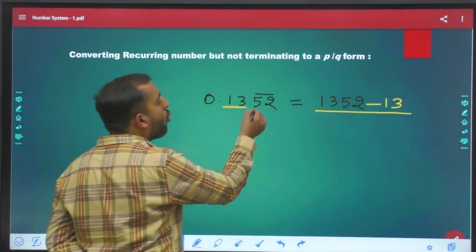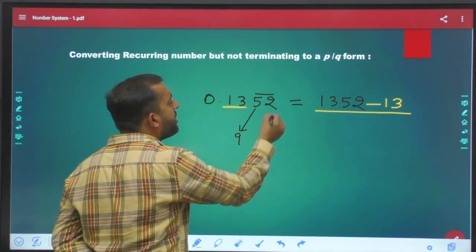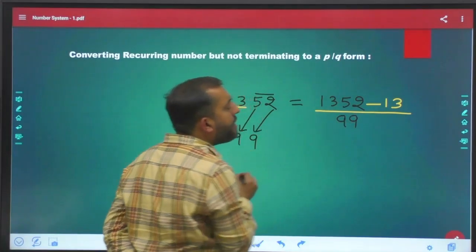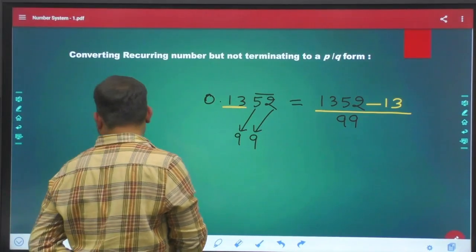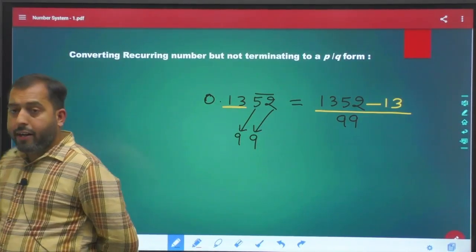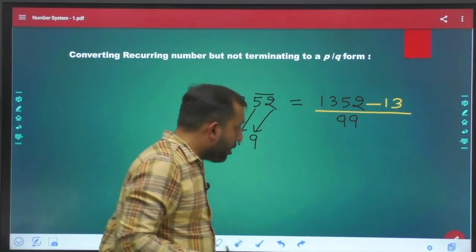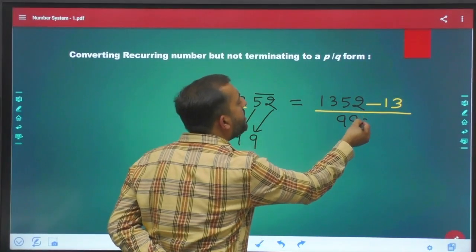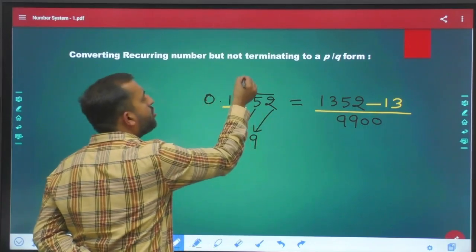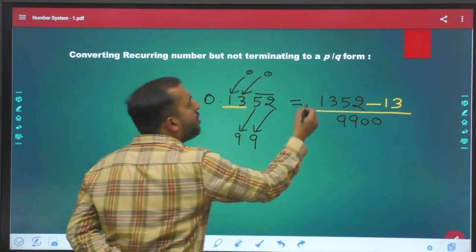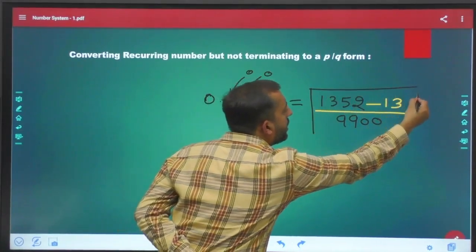Write down those many 9s as the number of digits with bar, and those many zeros as the number of digits without bar. So over here we have 2 digits without bar, so 2 zeros. Now solve this, get your answer.